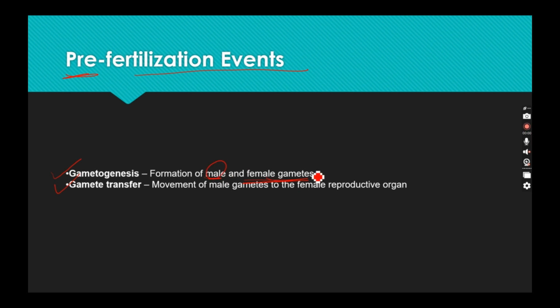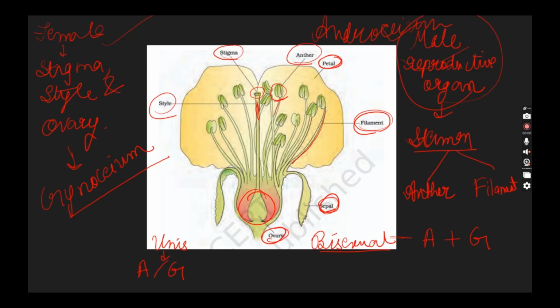So, formation of male and female gametes is called gametogenesis. Gamete transfer means movement of male gametes to the female reproductive organ. We all know that mostly male gametes move towards the female reproductive organ. This is the basic knowledge you must know, and if you don't know, we will see further. It's also going to come in one of the tops. Till then, just remember that the male gamete always travels to the female reproductive organ for fertilization. In either flower or animal, it is the commonest thing.